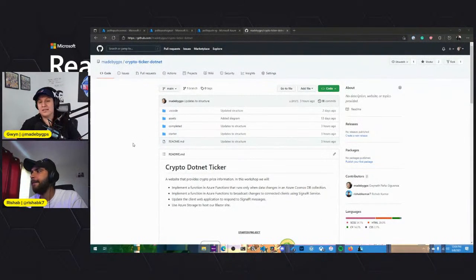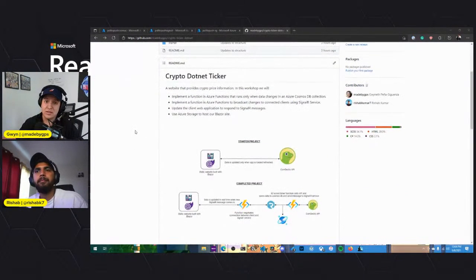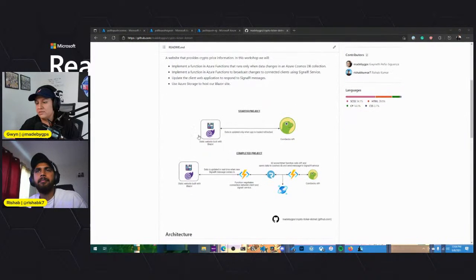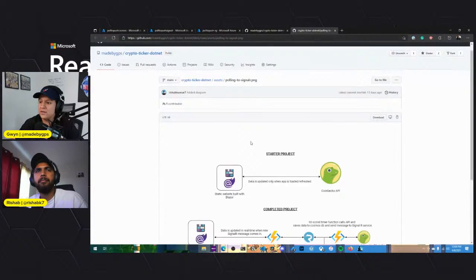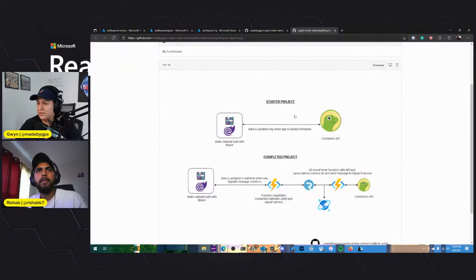So this is the GitHub repo that we will be utilizing for today's demo. And when you check in, you'll get the link to all of these things, so I highly recommend doing that. What we have going on right now is I'm going to open up the architecture that we made the other day with Rishab, and the CoinGecko. If anyone's familiar with CoinGecko, their logo is adorable, like their mascot.